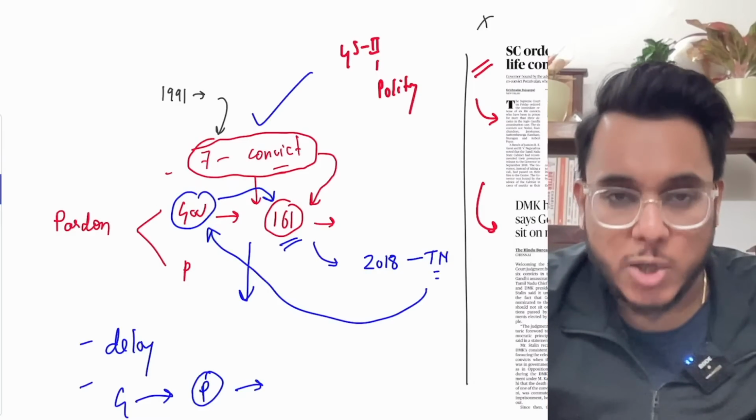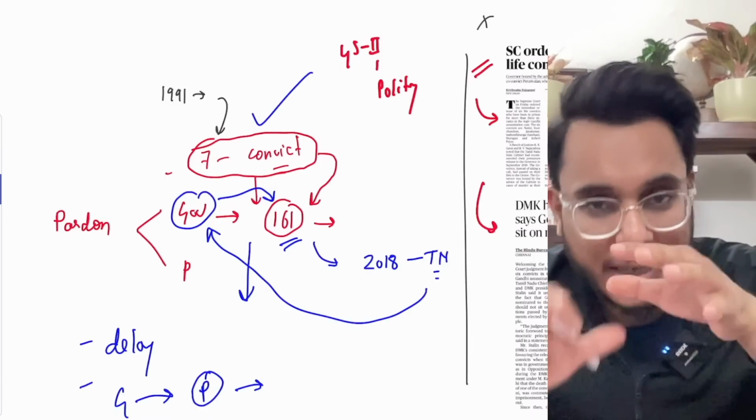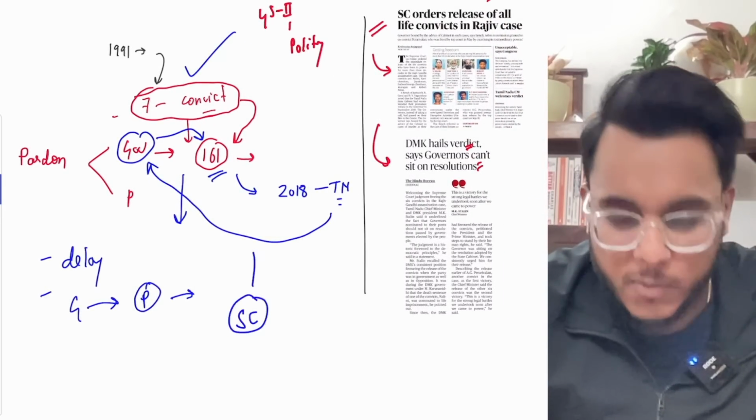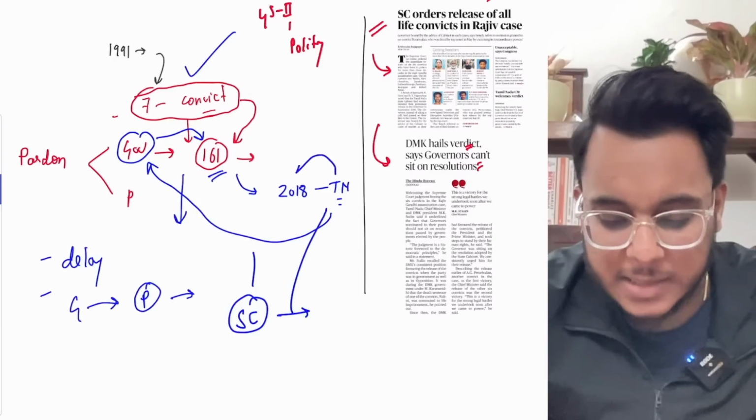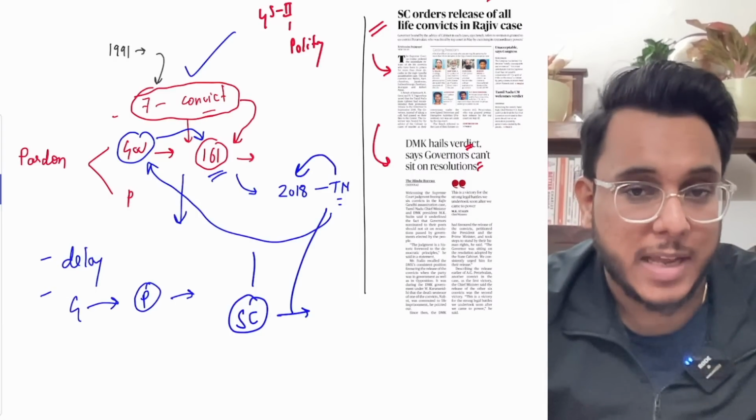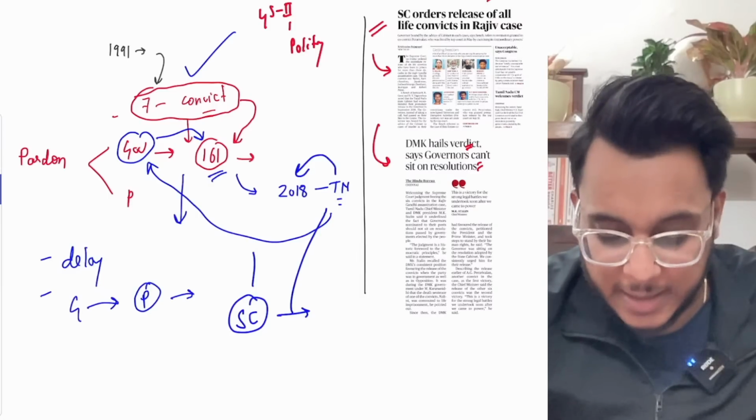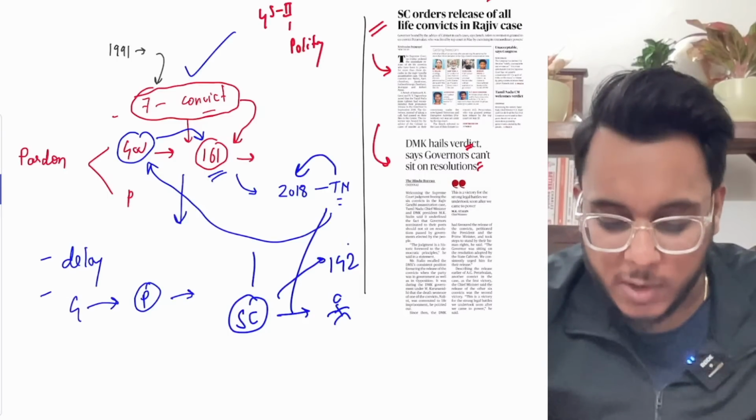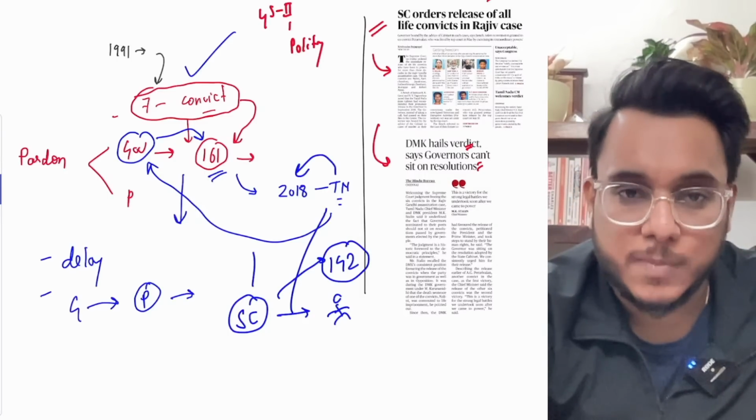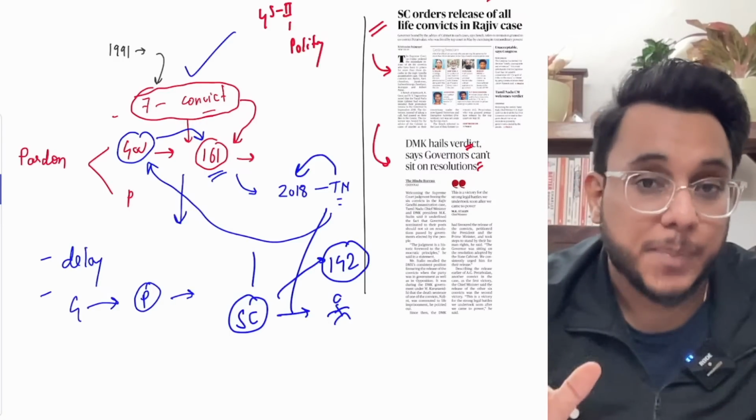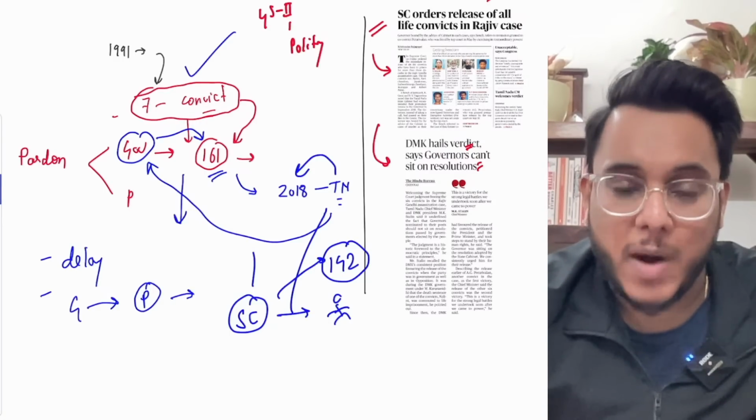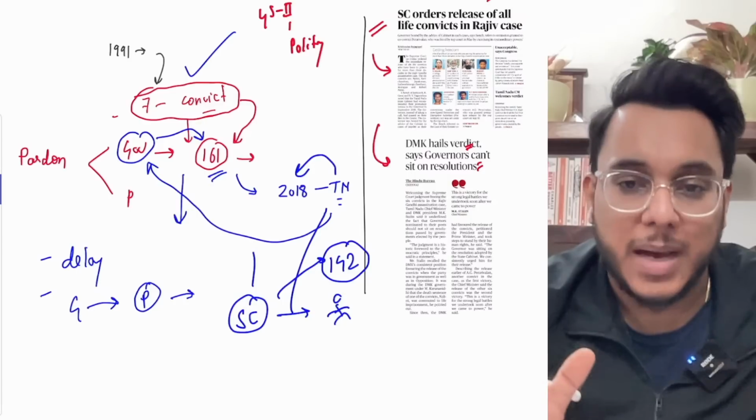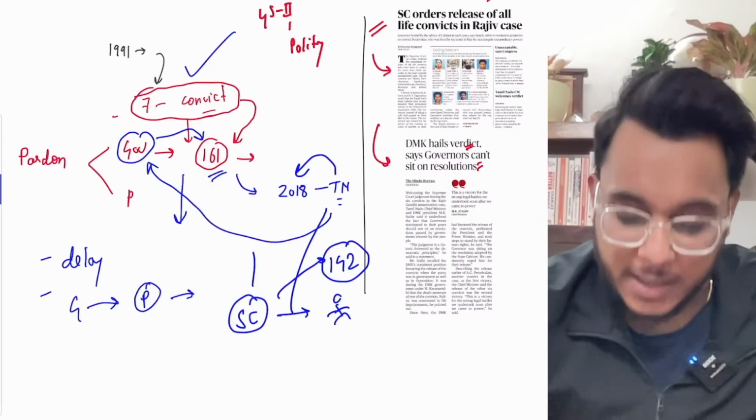Fine. As this issue was going on, one of the seven convicts reached the Supreme Court and said that though the Tamil Nadu government gave approval in 2018, the governor has not taken any decision. So the Supreme Court used Article 142. Now, first of all, what is Article 142? Article 142 gives extensive power to the Supreme Court. It provides that the Supreme Court, in order to do complete justice, can pass any order, can pass any decree. Is it clear or not?